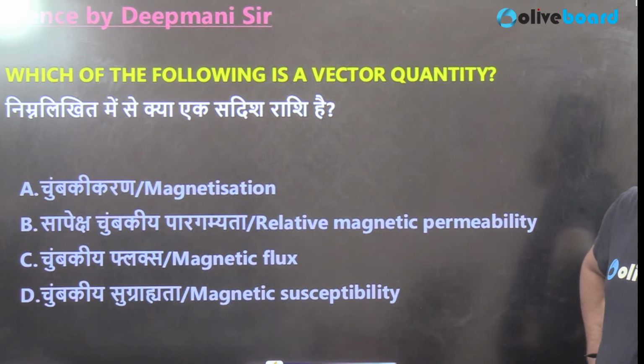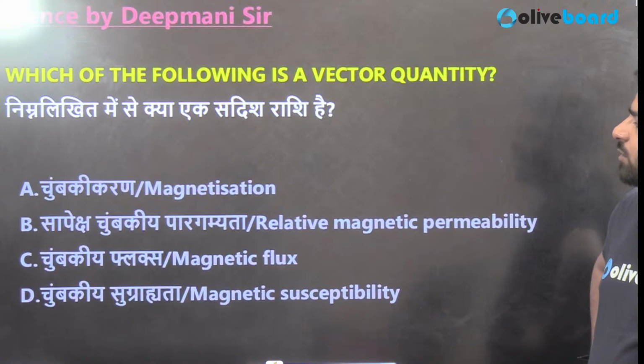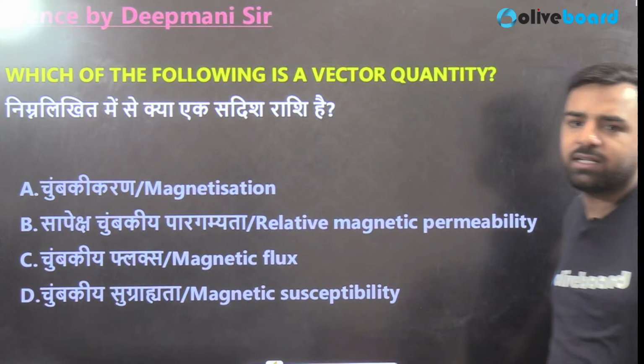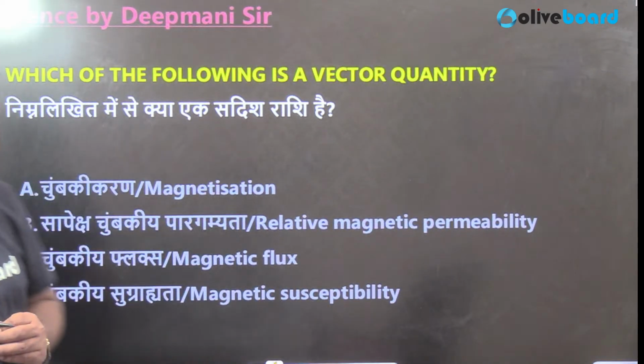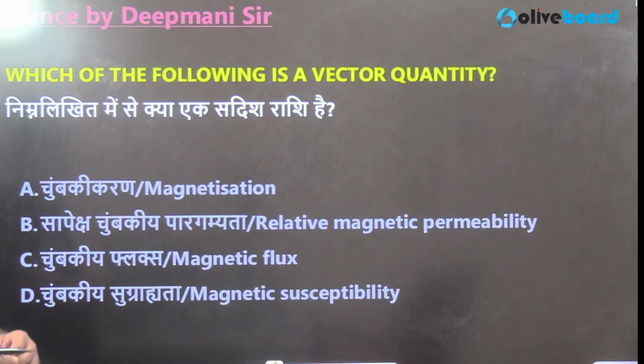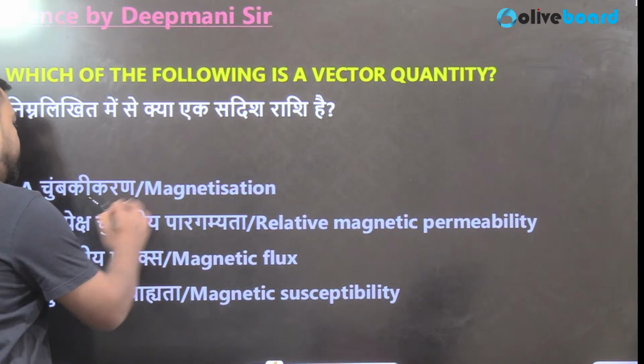So magnetization of what? Which of the following is a vector quantity? See, the direction of the magnetization indicates the alignment of magnetic moments within the material, right? So here we can easily link with option number A because it is representing the magnetic moment per unit volume of a material. Here the best option is option number A.